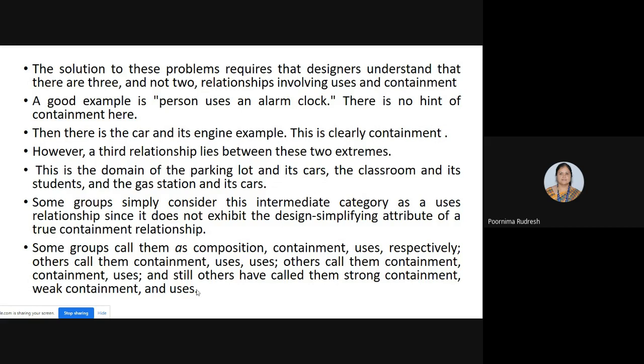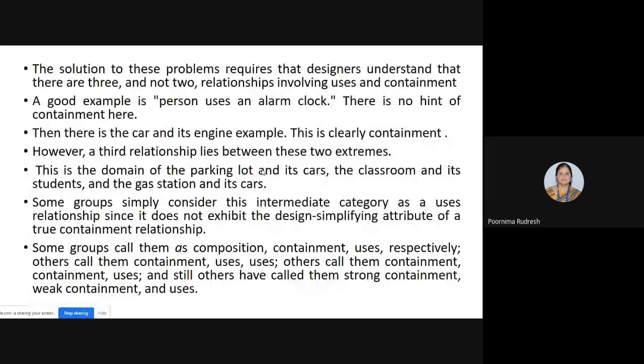So there is a clear definition for the uses relationship and the containment. But for these three examples, parking lot and cars, classroom and students, gas station and cars, some designers will treat it as a uses relationship, some designers will treat it as a containment relationship, or some will say it is a composition relationship.